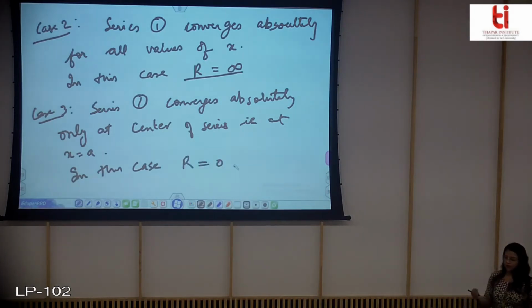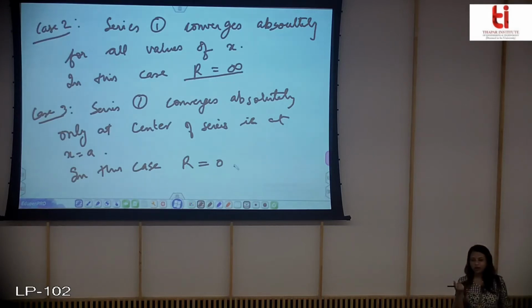So we will see with the help of the example how we can find this r, and how we can see for which values of x our power series is converging and for which values of x it is diverging.